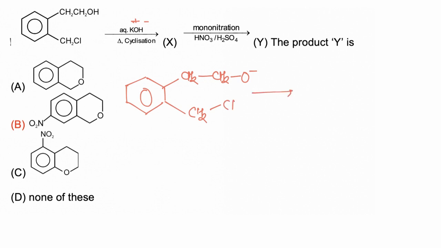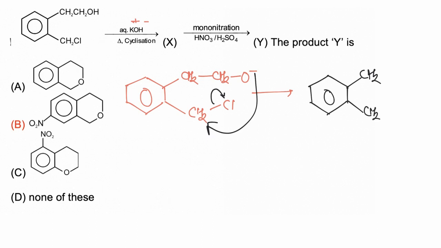Now, this O negative will act as a nucleophile and this Cl acts as a leaving group. So an intramolecular substitution reaction will take place, and cyclization. After cyclization, an ether is formed as a product. So CH2-O-CH2 is formed as a product.